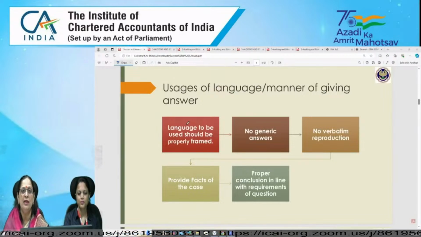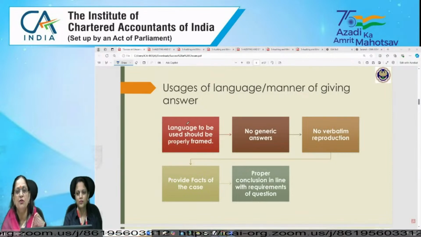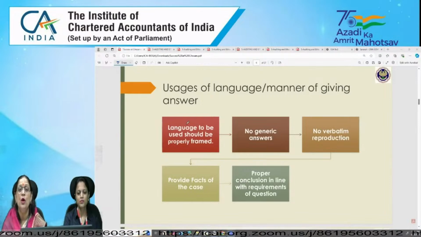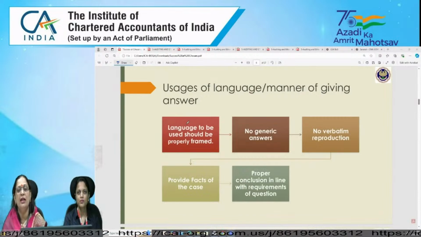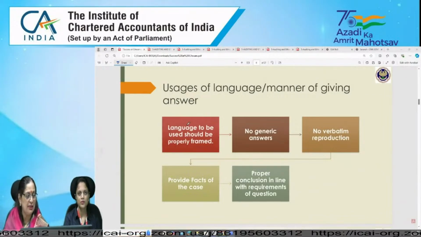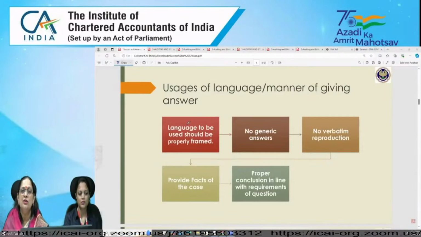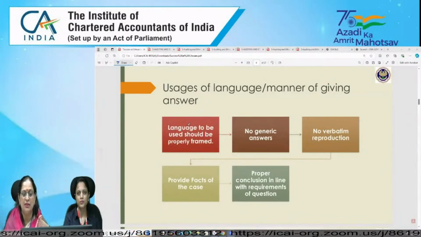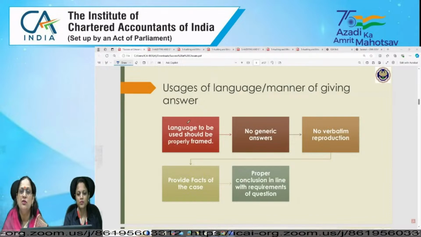And the key point which I focused on last time also: if the students are doing writing practice for 5 to 7 days, reviewing, incorporating the improvements required, and then writing a second time as well, that practice will make you, I must say, read the question carefully in the examination. Because sometimes you skip the second part. What is the requirement of that question? So the first part you have attempted, but the second part is missed out. That kind of issue will also not happen.